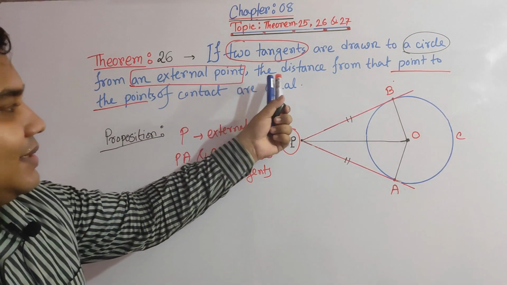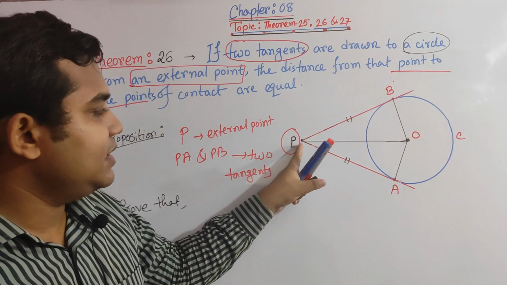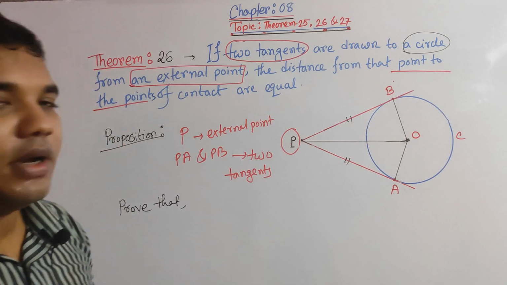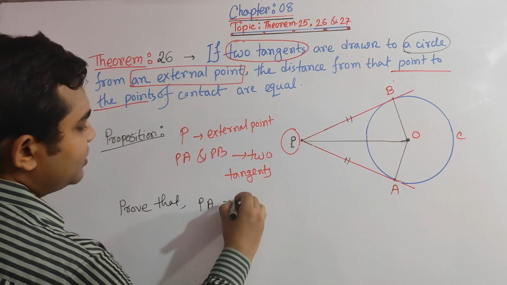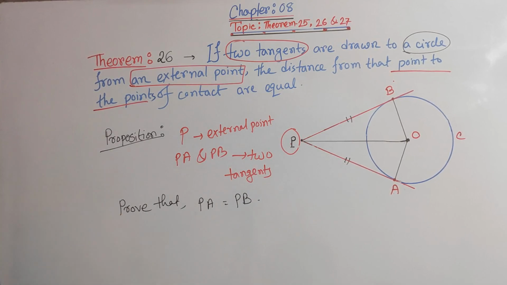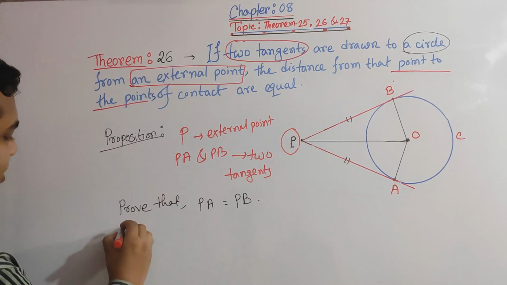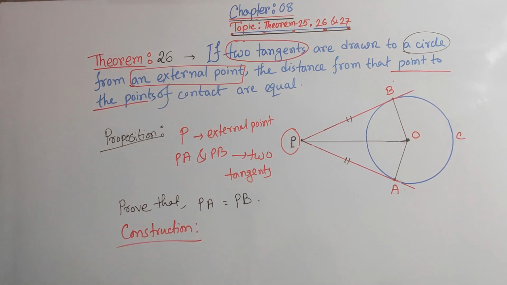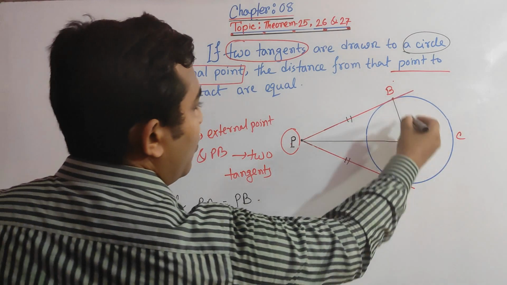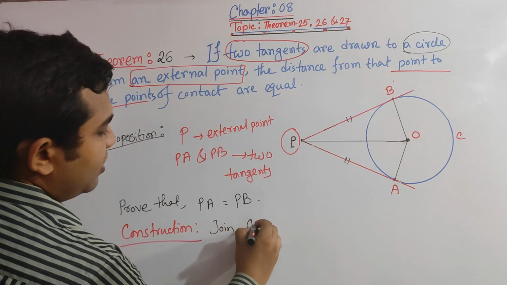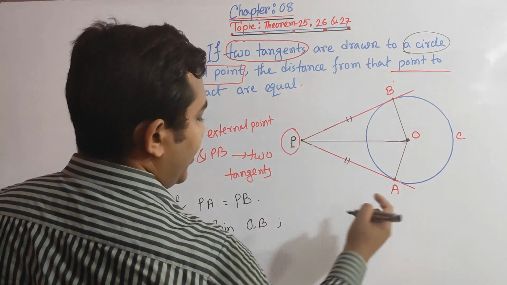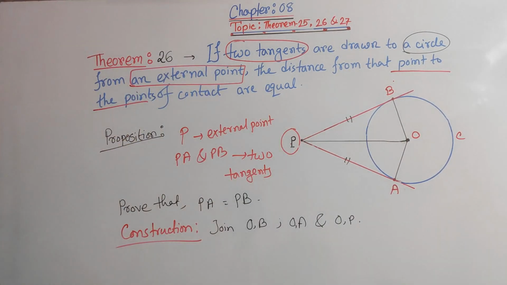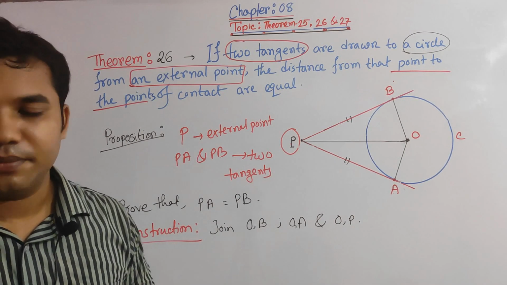According to this part, the distance from the point to these points of contact are equal. That means these two are equal, so PA is equal to PB. Okay, and let us go on to some construction. Our construction part says we have to join three things, that is OB, OA and OP. So we have to join these. This is our construction.